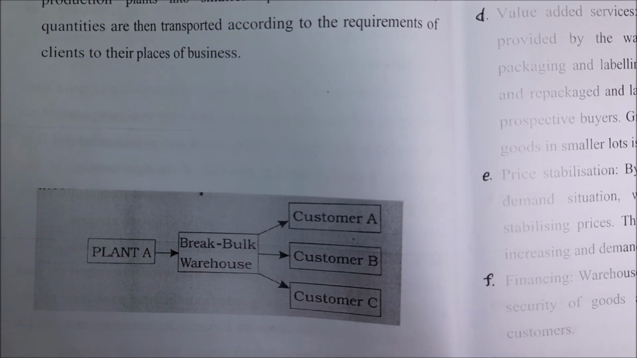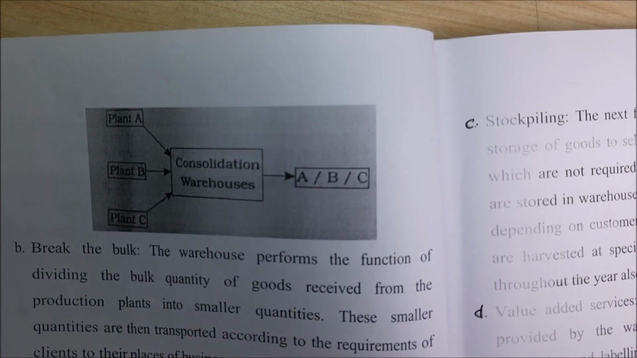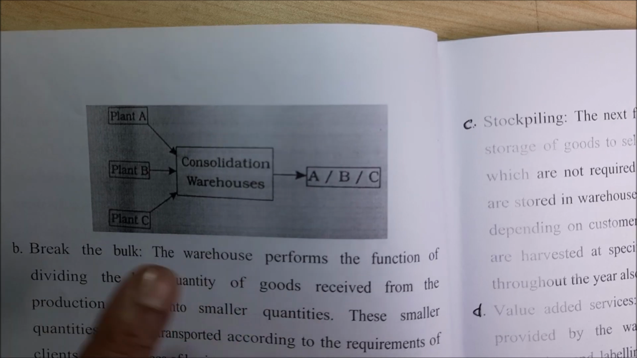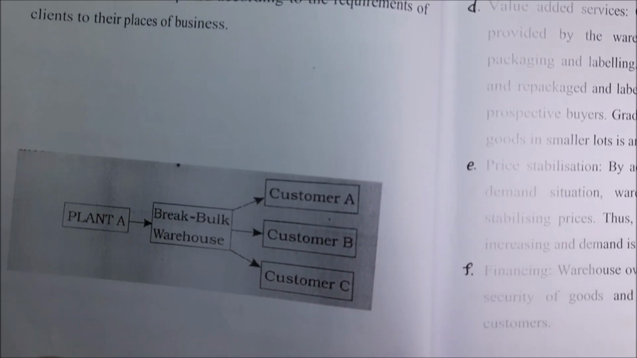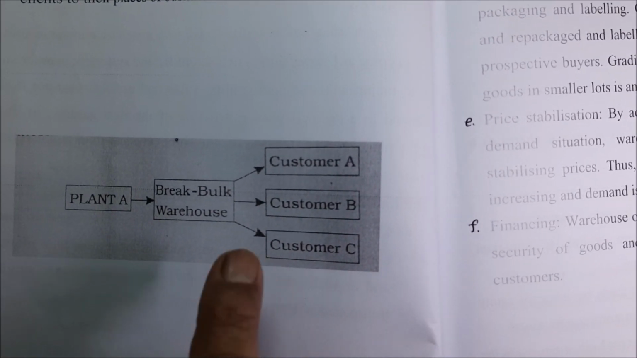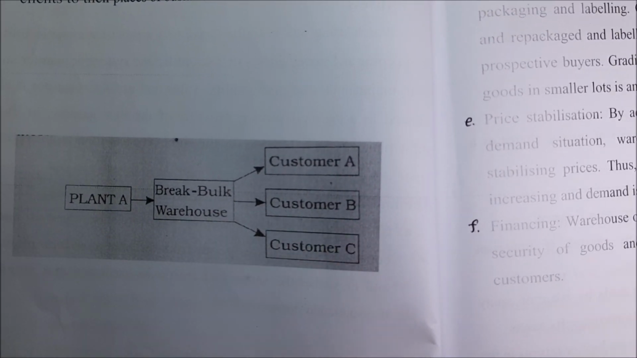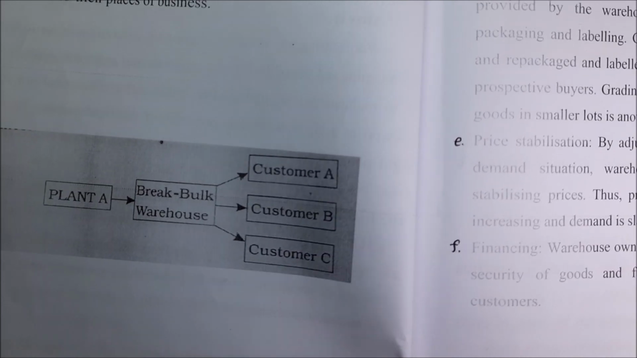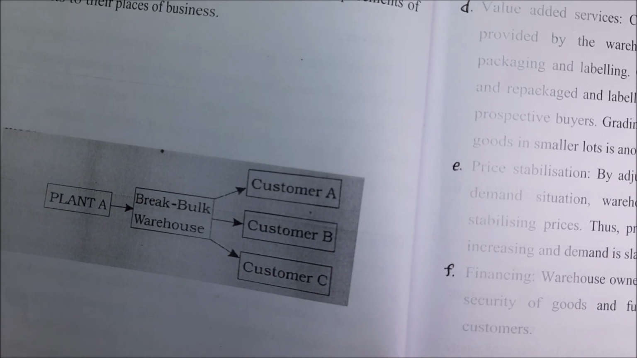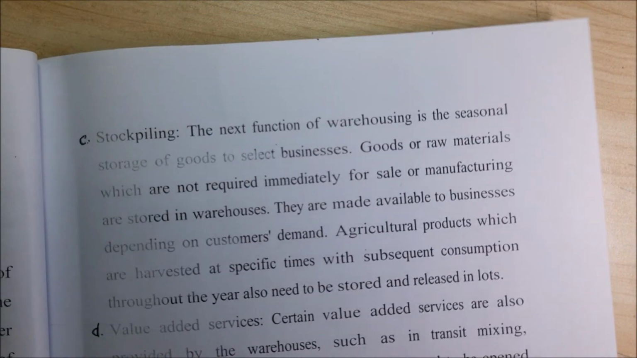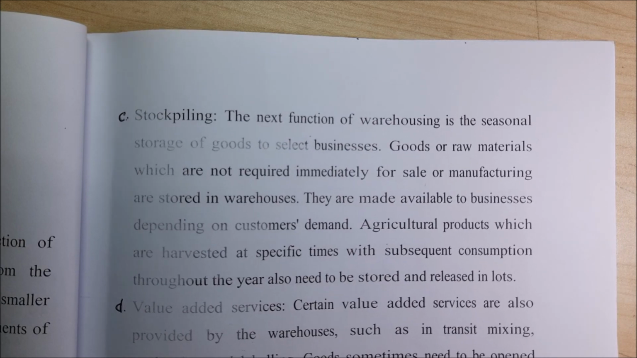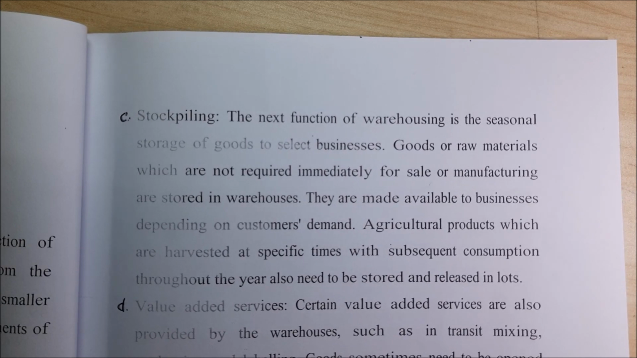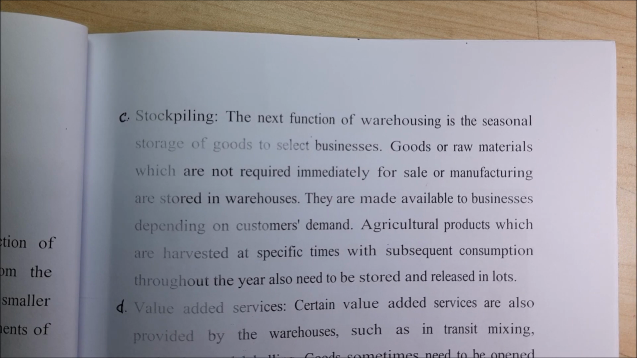I have given the chart also, that is plant A, plant B, plant C, that is consolidation warehouse, and it will give A, B, C, right? Then likewise plant A, break bulk warehouse, customer A, customer B, customer C, right? Now the next part is called stock piling. That means warehousing is a seasonal storage. I think I explained you first only. Seasonal storing of goods to select businesses.